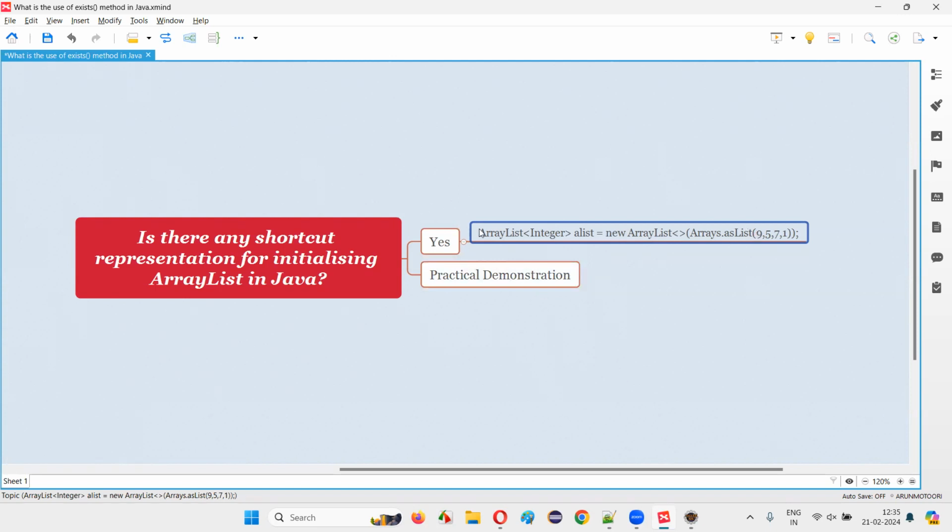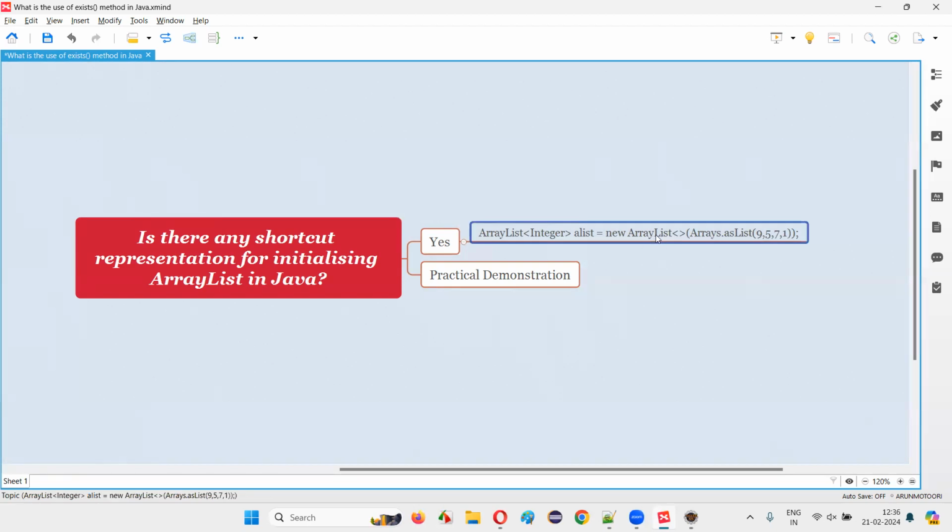This is a shortcut representation, guys. Whatever I'm highlighting here is a shortcut representation, and I'm going to show you everything practically. Let's look into this shortcut representation, where we are creating an object for the array list, and in the constructor of this array list we are passing arrays.asList and some elements. Here, Arrays is a predefined class in Java, and it has a lot of predefined methods. One such predefined method is asList. asList is one of the static predefined methods of the Arrays class. That's why you are able to call this method directly with the class name, Arrays.asList. To this asList, I'm passing all the elements that I want to initialize this array list with.